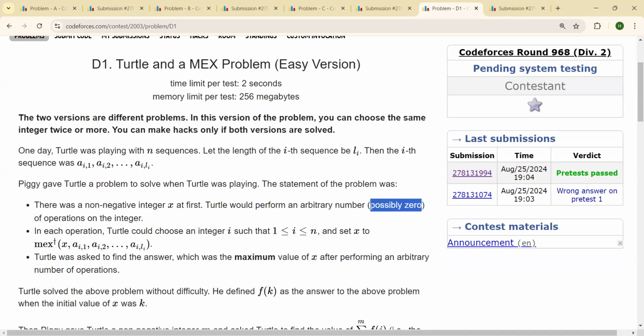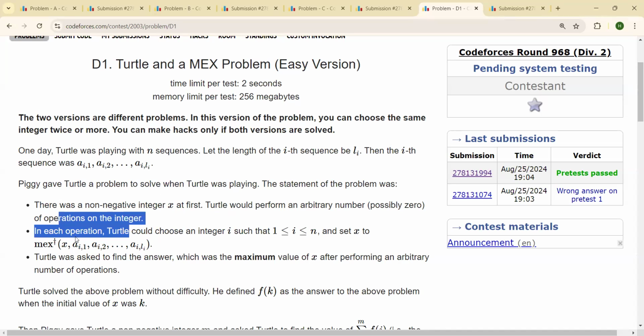Now this is something that I missed while I was solving the question, and I was stuck out of hell, like so many people were solving, but I was stuck over here because I overlooked this statement that possibly zero. So if you have an arbitrary number x from before, you can perform zero operations as well. We will see the significance of this as we move forward.